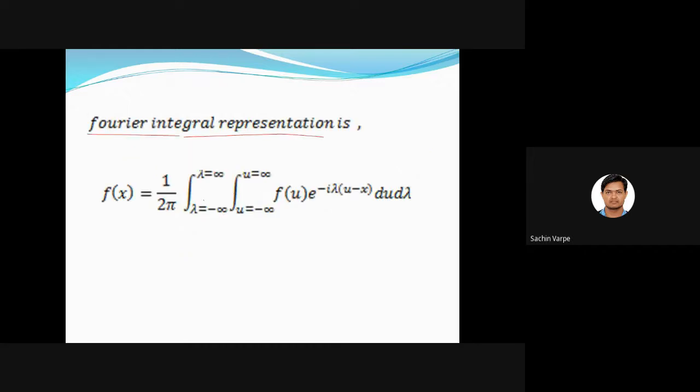Okay, and when we substitute that cn into the f of x, we will get this Fourier integral representation, and this is very important to you actually. The question in competitive examinations will be asked on this: the Fourier integral representation of the function f of x is in terms of two integrations, where there are two variables lambda and u, both varying from minus infinity to infinity. F of u e to the power minus I lambda into u minus x du d lambda.